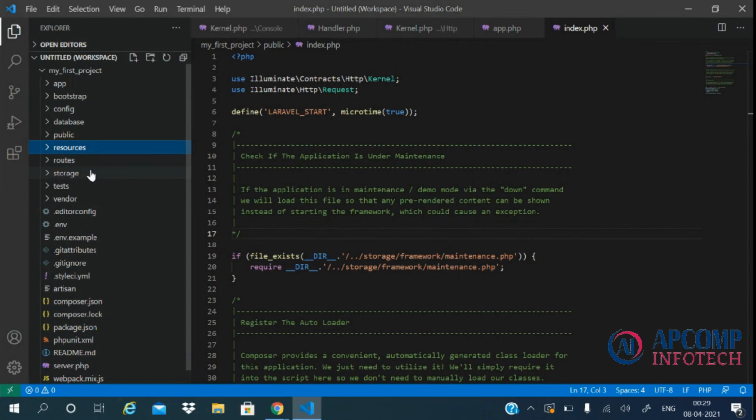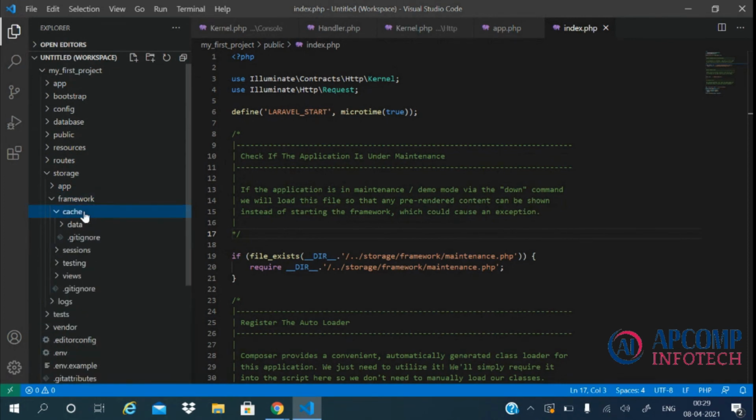Routes we have discussed. Within the storage directory we may see three directories: the app directory, the framework directory, and the logs directory. The logs directory contains all the temporary logs which our application creates. The framework directory contains the cache, session, testing and views. All the temporary views, sessions and caches which are generated by the application are stored within the framework directory.